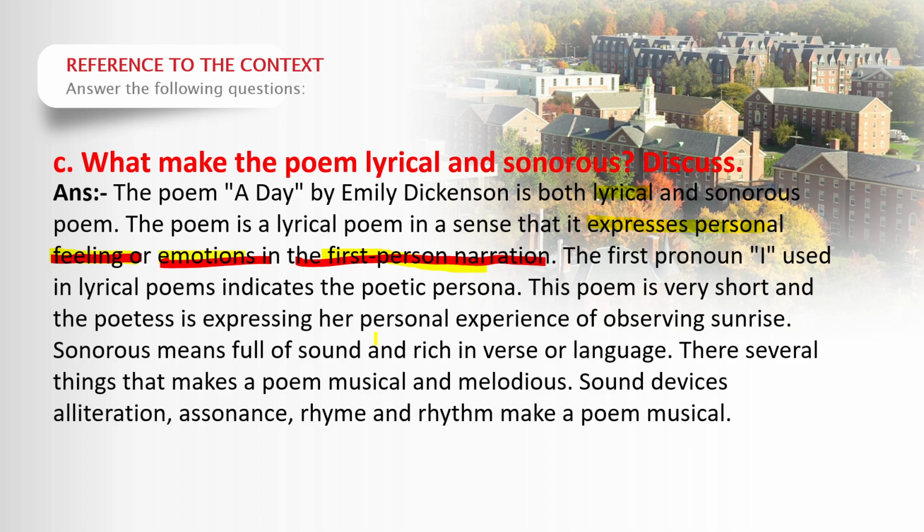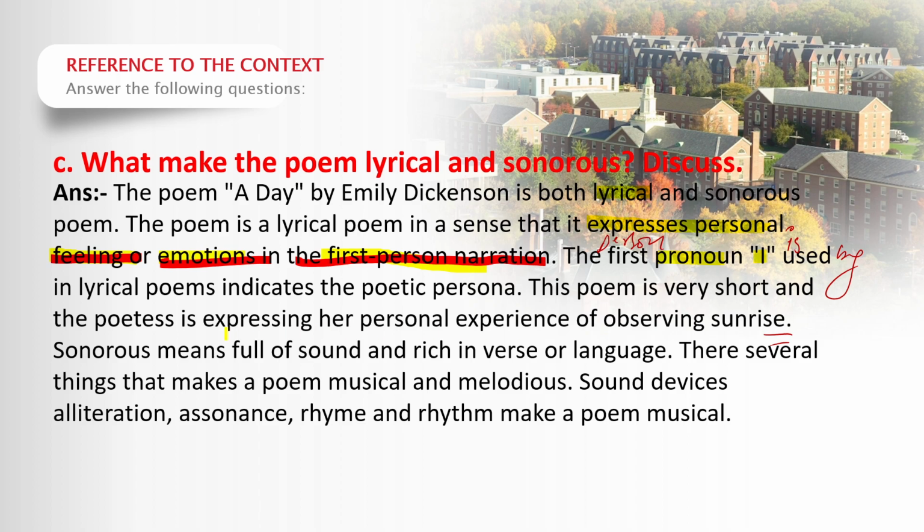The first person pronoun I is used by the poetess to express her personal experience of observing the sunrise.